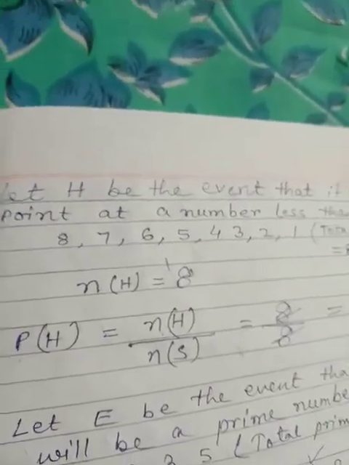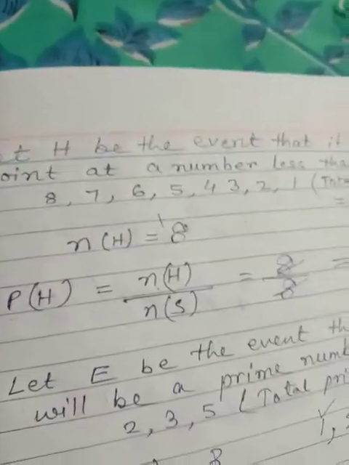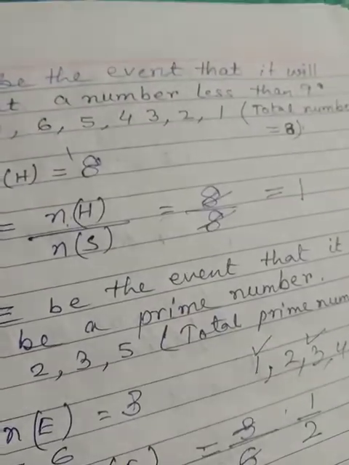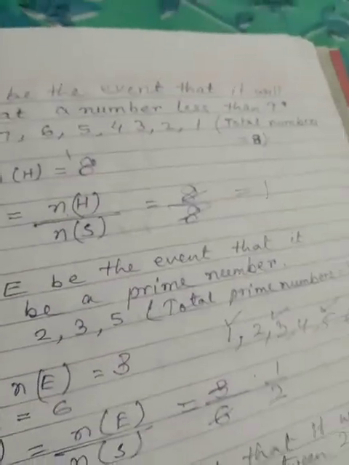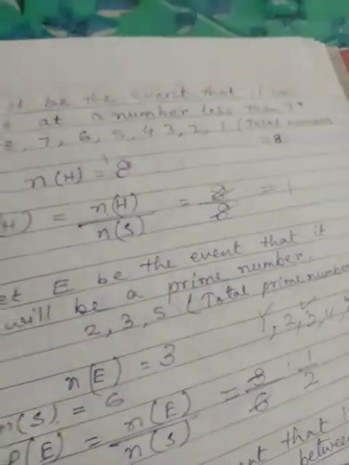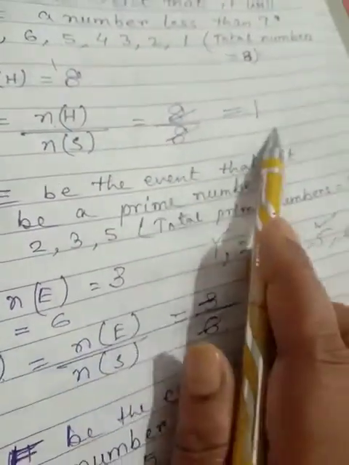Let H be the event, you have to take some other English letter, H be the event that it will point at a number less than 9. So 8, 7, 6, 5, 4, 3, 2, 1, all are less than 9. So total numbers are 8. So probability of H is equal to 8 by 8, that is equal to 1.